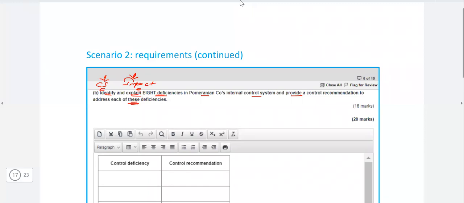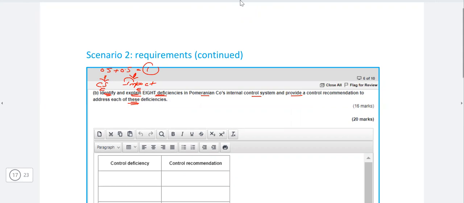So 8 deficiencies. 0.5 marks for identifying, 0.5 marks for the explanation. So you get 1 mark for each identified and explained deficiency. And then you need to provide a recommendation.